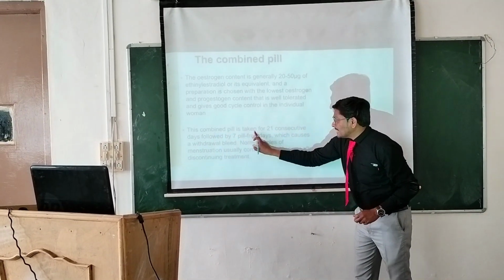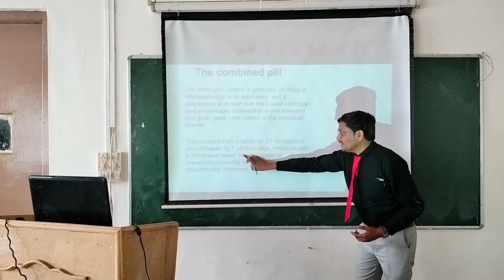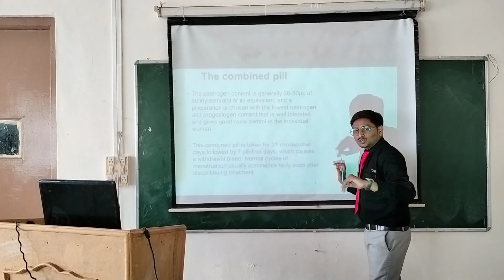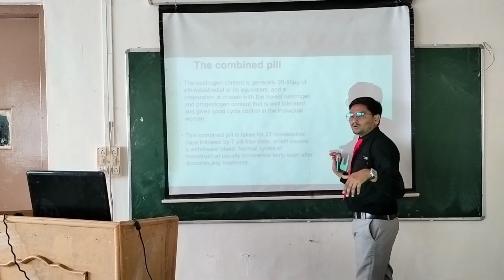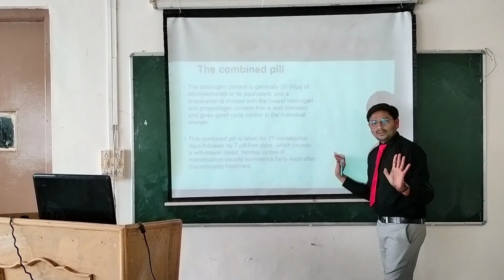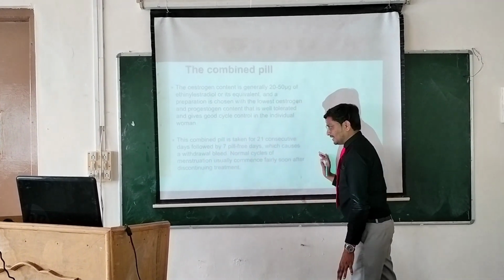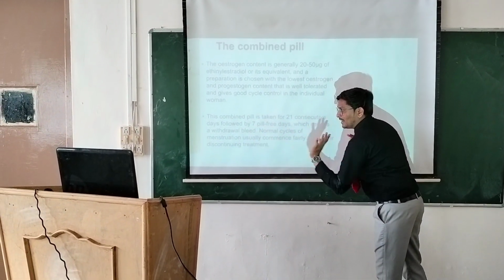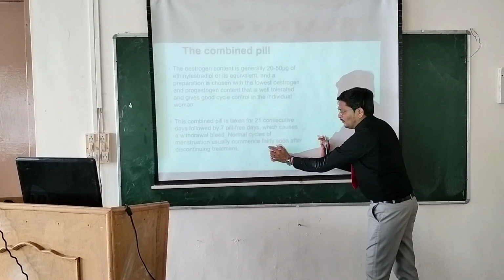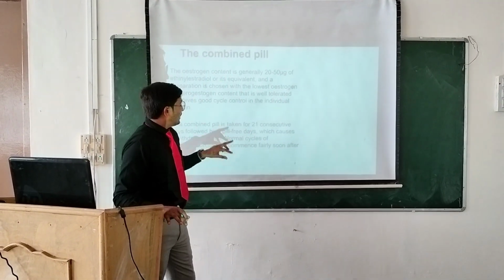The combined pill is taken for 21 consecutive days, followed by 7 pill-free days. This is the point to remember whenever you prescribe such an oral contraceptive to a patient. The 7 pill-free days cause a withdrawal bleeding, and normal cycles of menstruation usually commence fairly soon after discontinuation of treatment. So that is the proper dose.